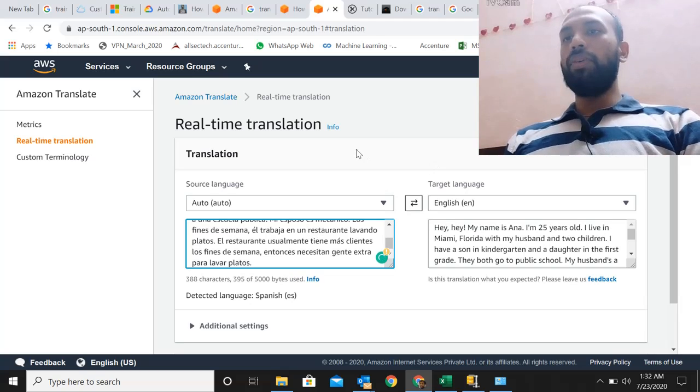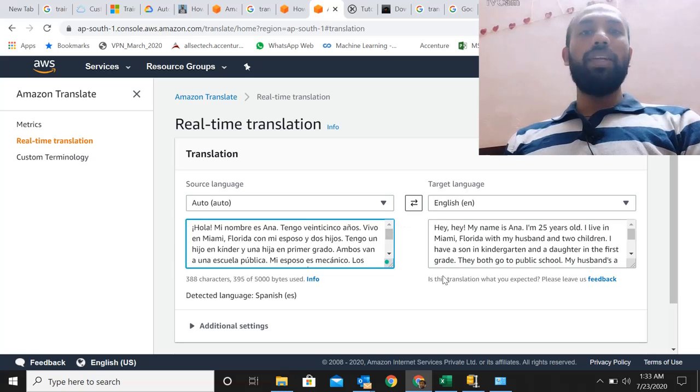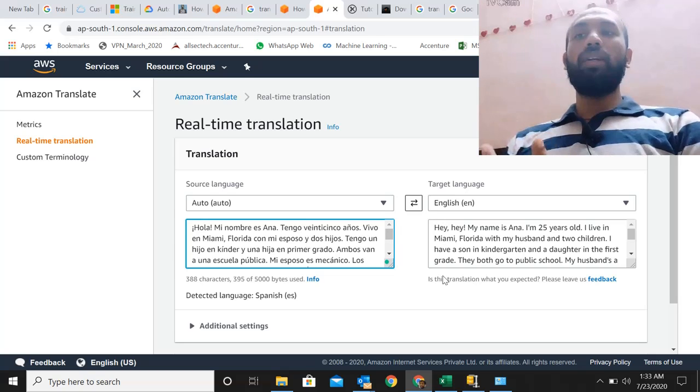Yeah, here we go. So I pasted this Spanish text, and I frankly don't know what is in this text, so I don't understand it. But this tool is actually helping me convert that language that I don't understand into a language that I understand. So basically, it's translating it to, hey, my name is Anna, I'm 25 years old, I live in Miami, Florida with my husband and two children. I have a son in kindergarten, a daughter in first grade. They both go to public school, and so it's basically something about a person named Anna.